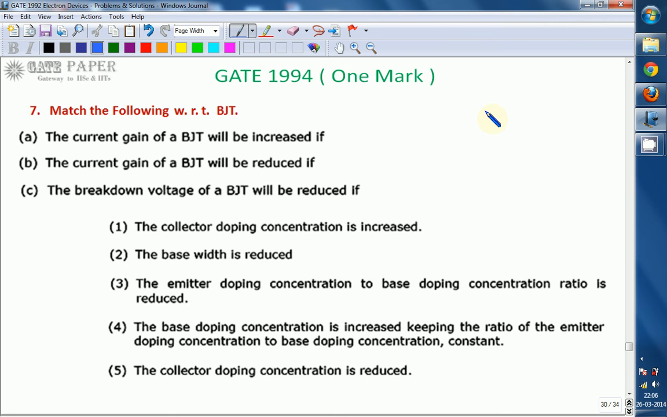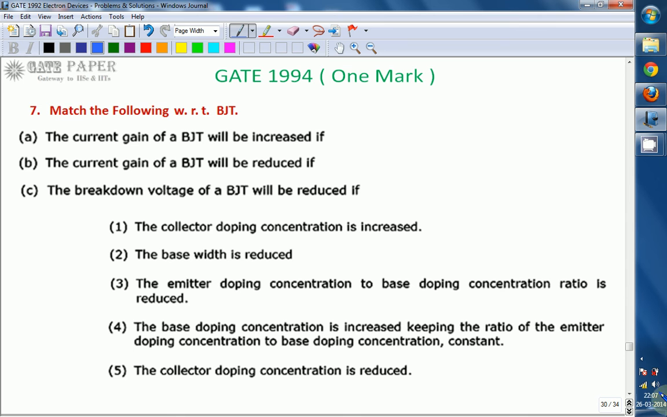So, what are the causes for that? 1. The collector doping concentration is increased. 2. Base width is reduced. 3. Emitter doping concentration to base doping concentration ratio is reduced. 4. Base doping concentration is increased, keeping the ratio of emitter doping concentration to base doping concentration constant. 5. Collector doping concentration is reduced. So we will choose A, B, C out of these 1, 2, 3, 4, 5 and match them.